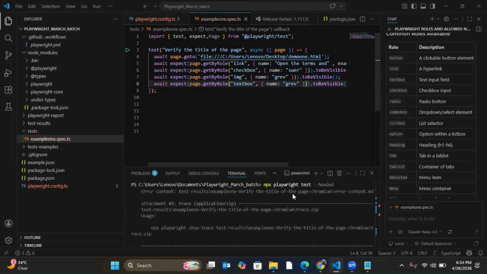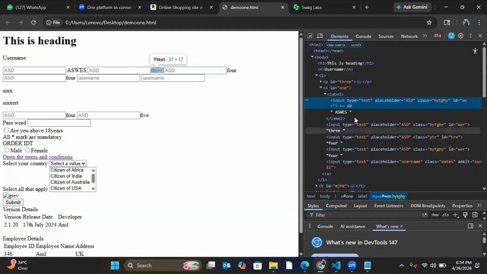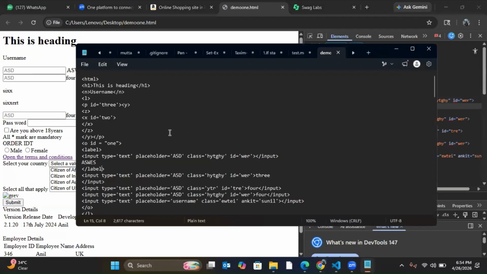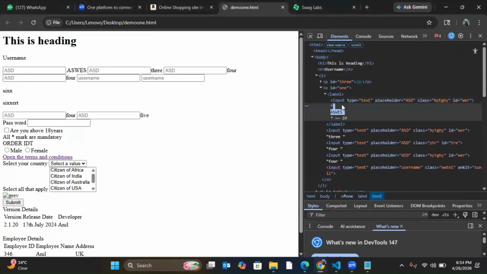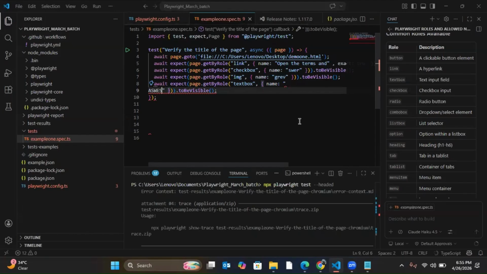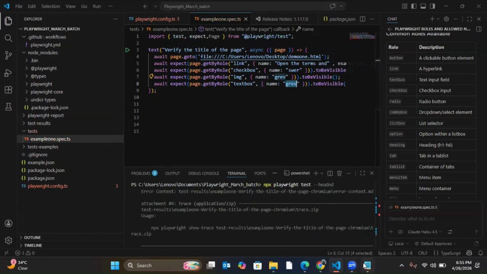It doesn't have a visible text or aria-label attribute, but it has a label which has a visible text. This one. I've given spaces there, okay, no problem. We'll take these spaces also. Control C. I'm using the aria-label value now. So it's taking extra spaces.